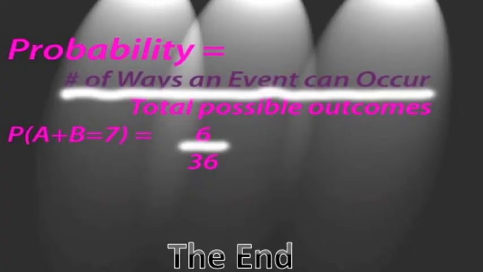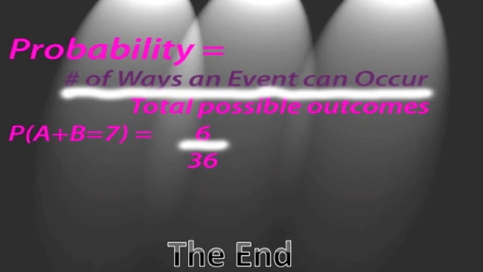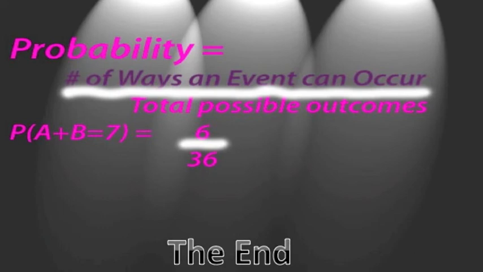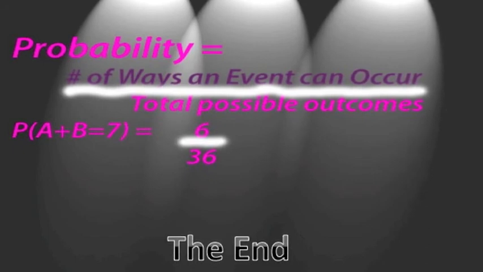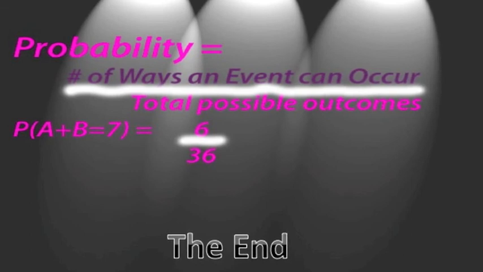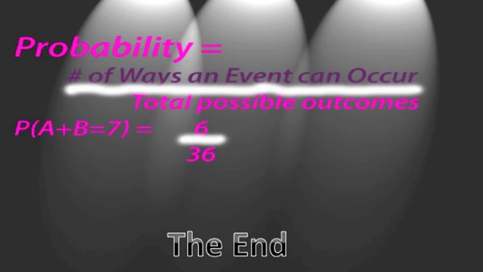As we have learned before, probability is the number of ways an event can occur over the total number of possible outcomes. Therefore, we have 6 outcomes whose sum is equal to 7 over a total of 36 possible outcomes. Just to restate our answer, the probability of obtaining a sum of 7 using 2 different colored number cubes is 6 out of 36.